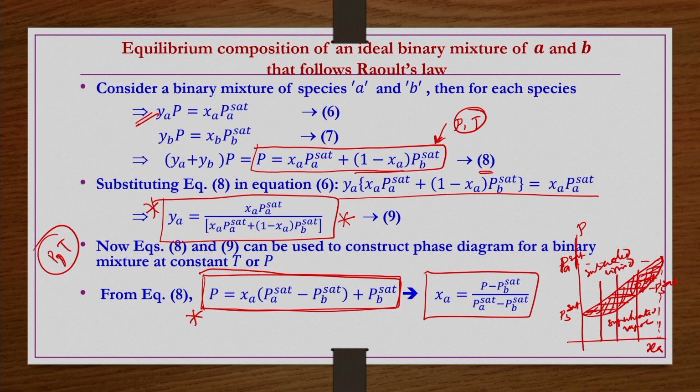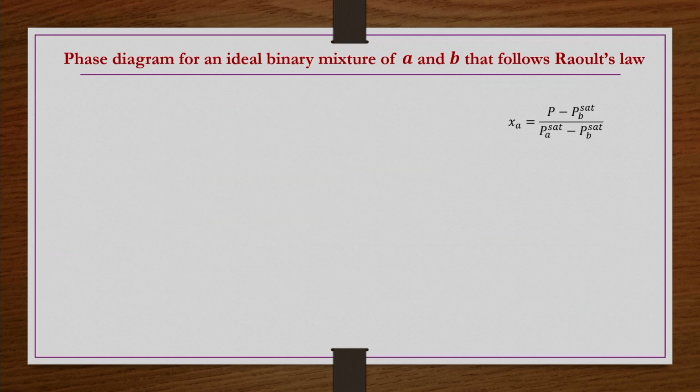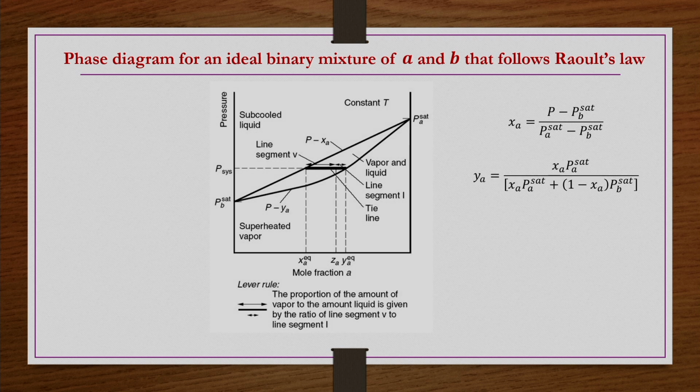Okay. So, from the information of equations 8 and 9, I have redrawn exactly the same thing here. At a constant temperature I am trying to draw the P x y diagram.